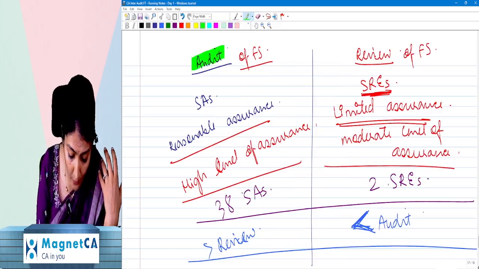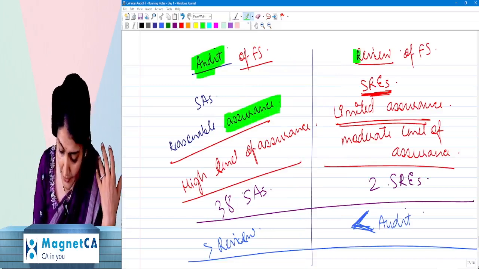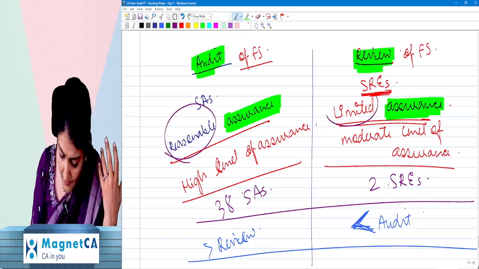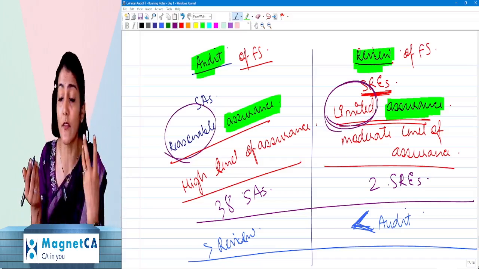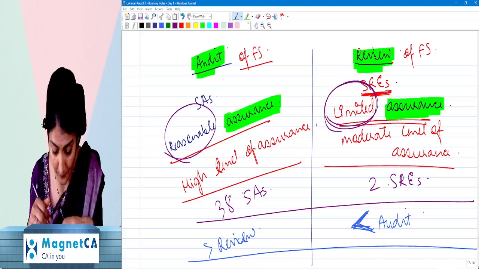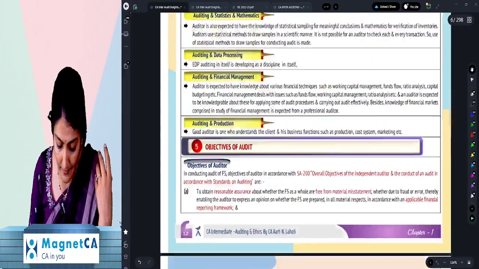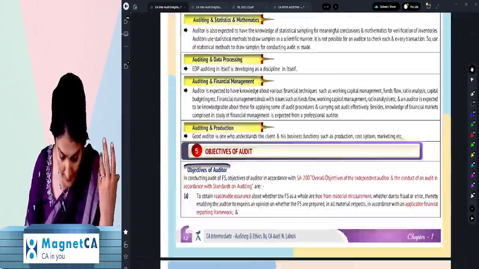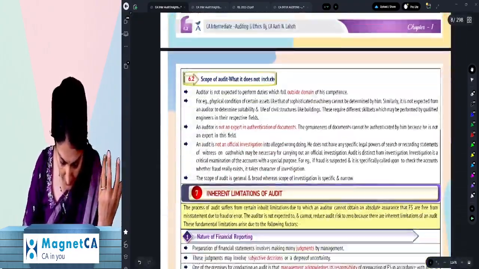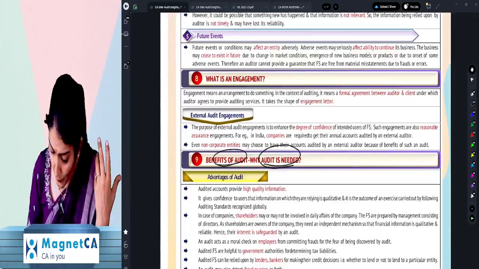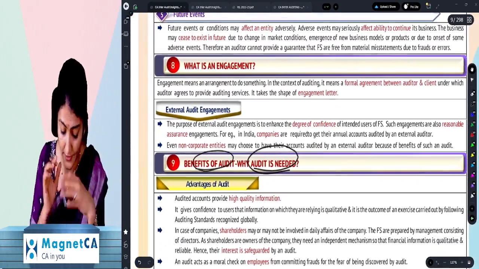And then after that, audit is also an assurance engagement. Review is also an assurance engagement, but there is a difference in the level of the assurance being given by the auditor. Okay, right. So now let us study this particular assurance engagement. So one, it talks about what is an engagement.